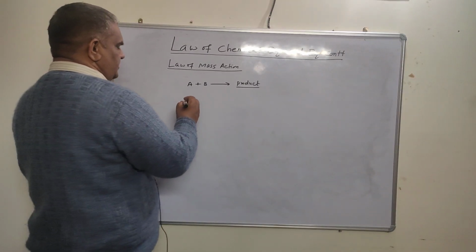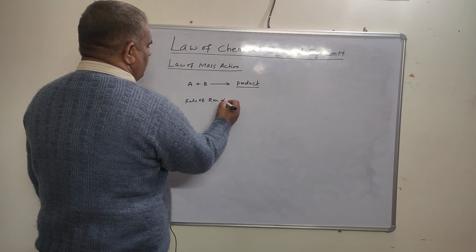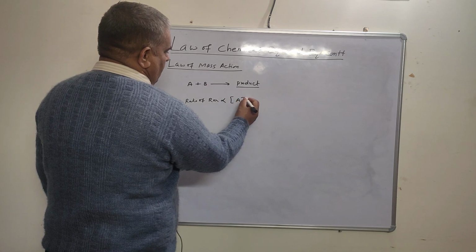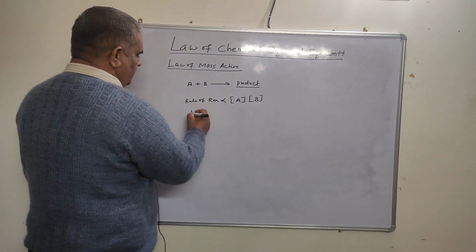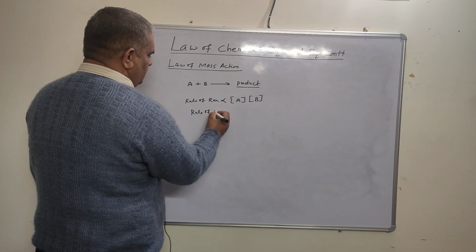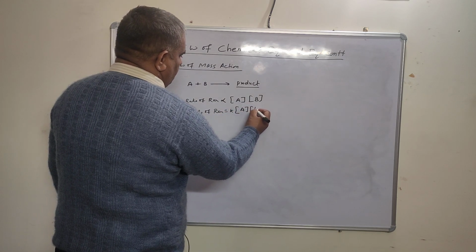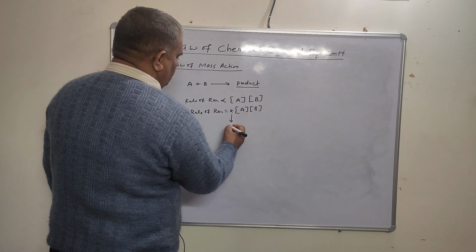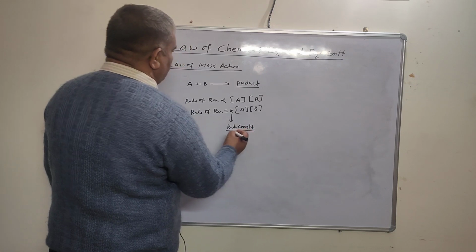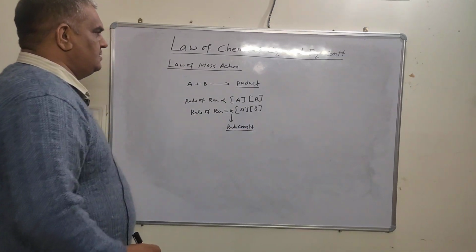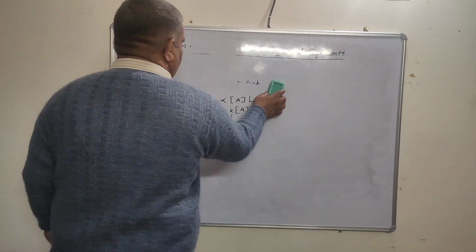According to the law of mass action, the rate of reaction is directly proportional to the concentration of A and the concentration of B. We put a constant, so rate of reaction equals K times the concentration of A and the concentration of B, where K is known as the rate constant. This is the rate constant for the forward reaction. Next is the application of the law of mass action to chemical equilibrium.